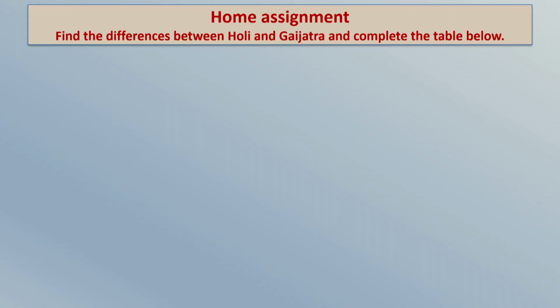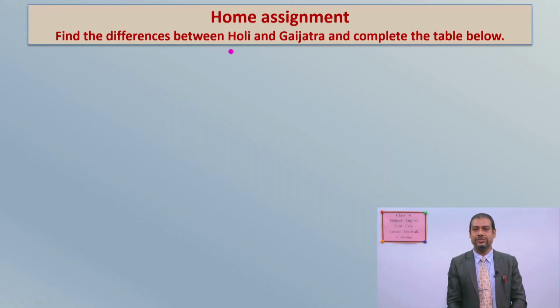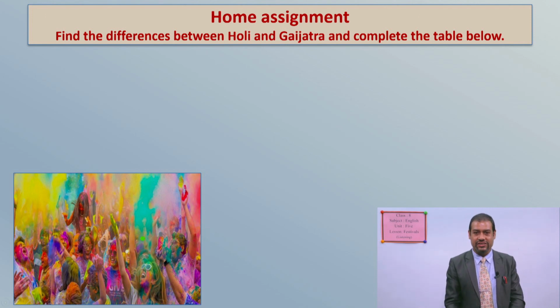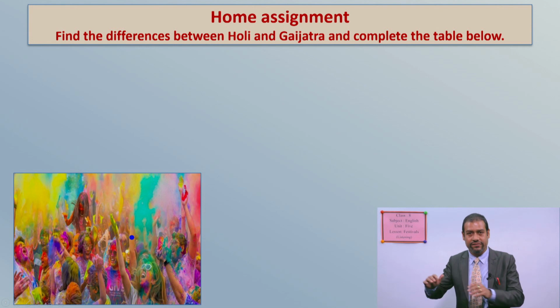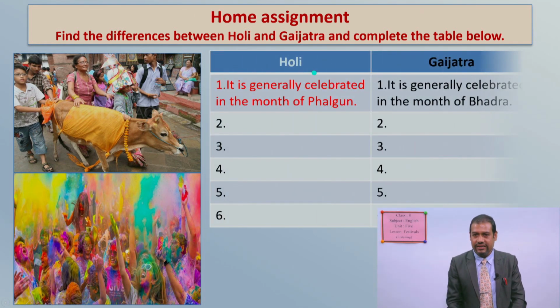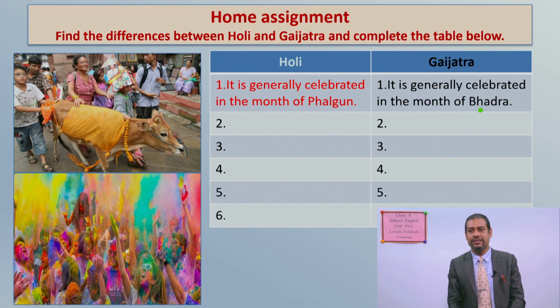See, your home assignment is to find the differences between Holi and Gaijatra and complete the table below. We learnt about the Holi festival in this unit, so this is the picture just to remind you. Holi festival, festival of colors, okay. And Gaijatra we have just discussed now in our audio. You have to write down like this. See, Holi, Gaijatra. For example, one difference I have written here: Holi is generally celebrated in the month of Fagun, and Gaijatra is generally celebrated in the month of Bhadra.